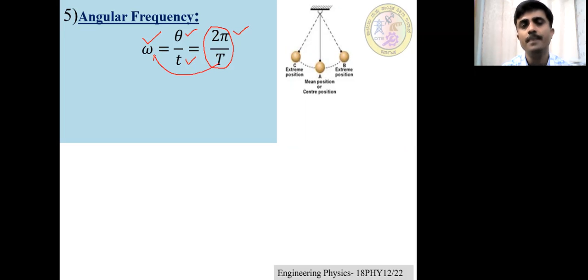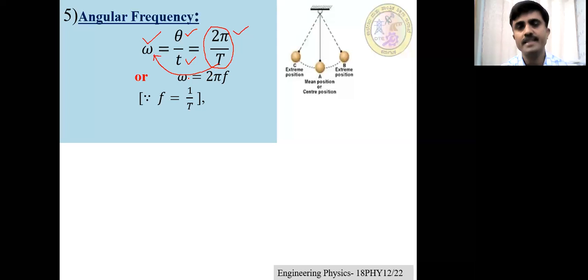Again, what is 1 by T? 1 by T is equal to f. So omega is equal to 2 pi f. This is the relation between angular frequency and frequency of the oscillatory motion. Omega is equal to 2 pi f.